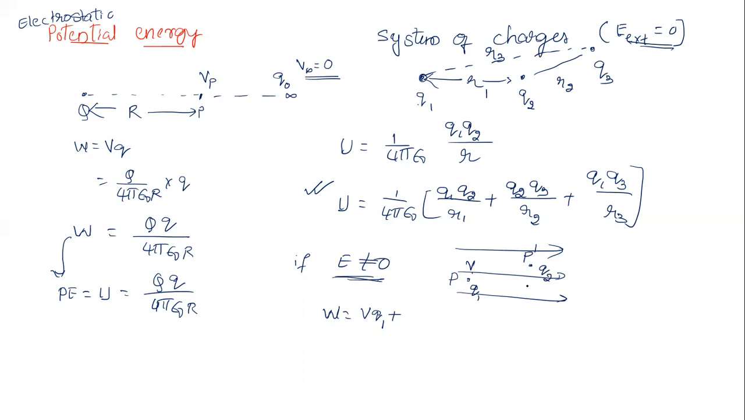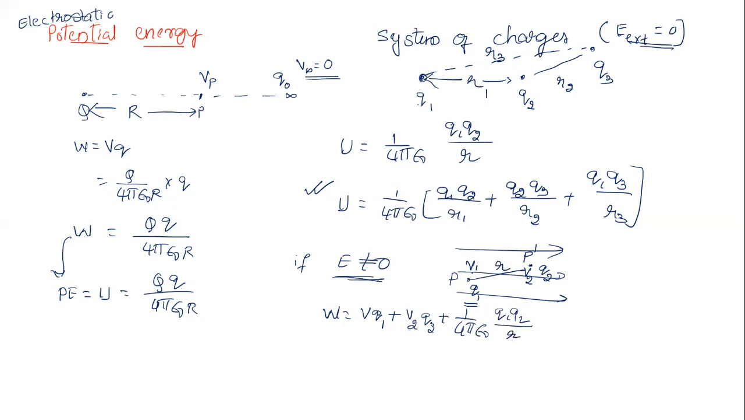So I should do work against the potential. Here let us take the potential V1, and at this point the potential is V2. I should do work against the initial charge Q1 that we brought and against the potential at this point. So it will be V2 into Q2 plus 1 by 4 pi epsilon naught Q1 Q2 divided by the distance between them, let us say R.